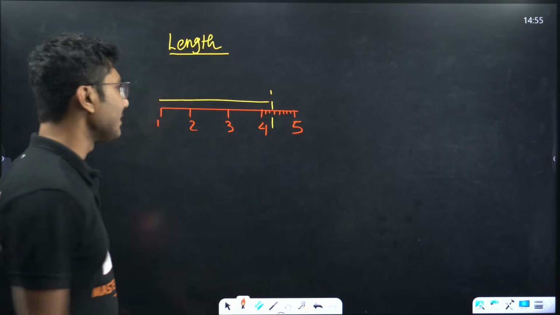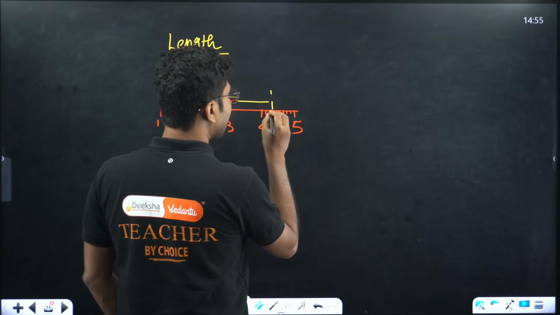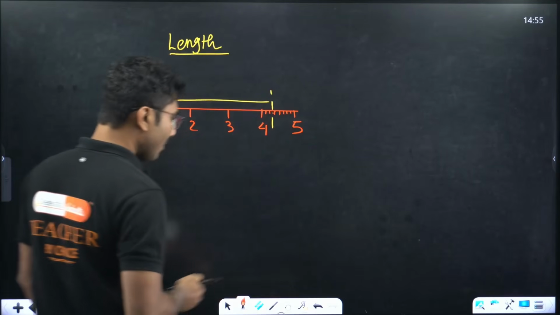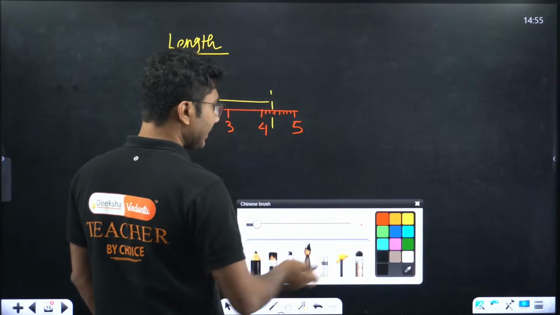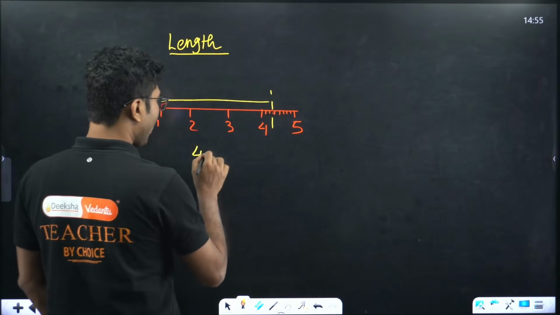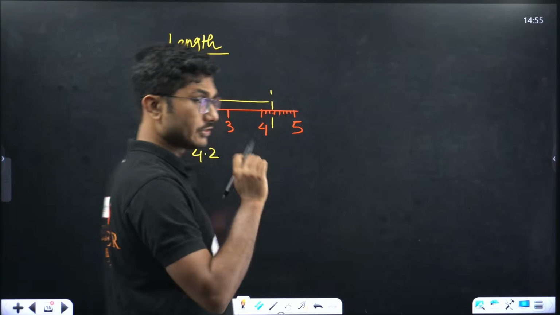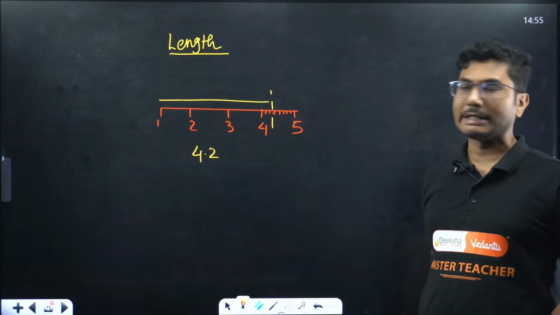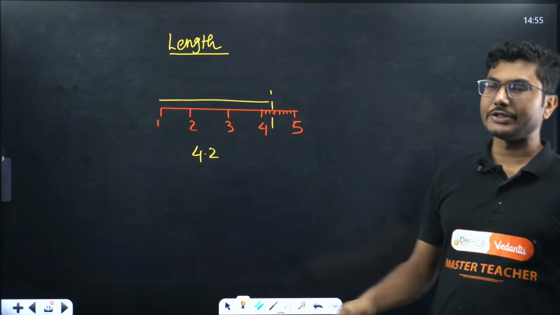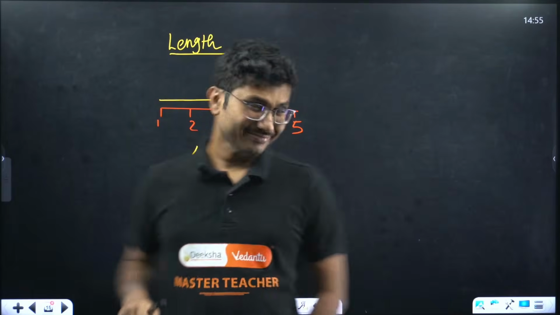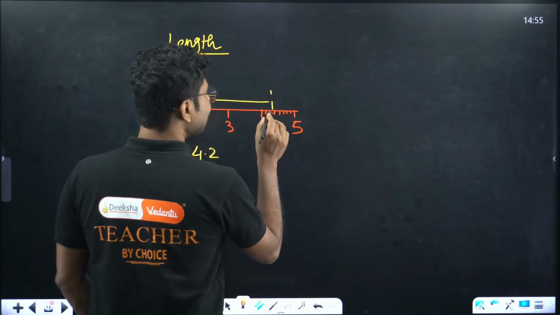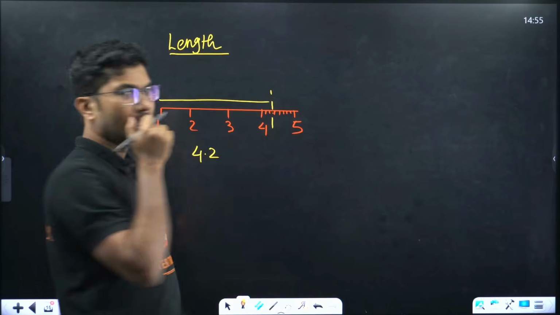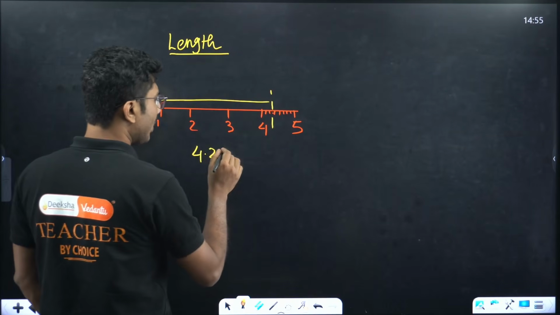Here you see that this is between 4.2 and 4.3. So you will say that the result is 4.2. This is for sure, this is certain. This much is known. Then it is between 2 and 3, but close to 3, so I am saying this is 4.28.